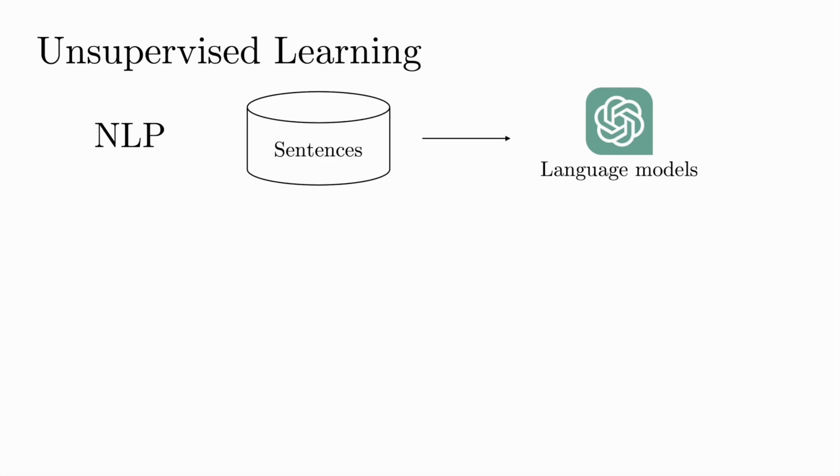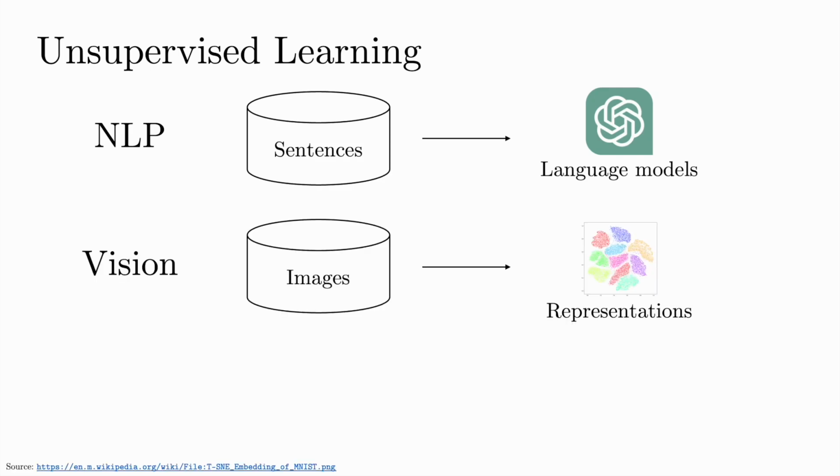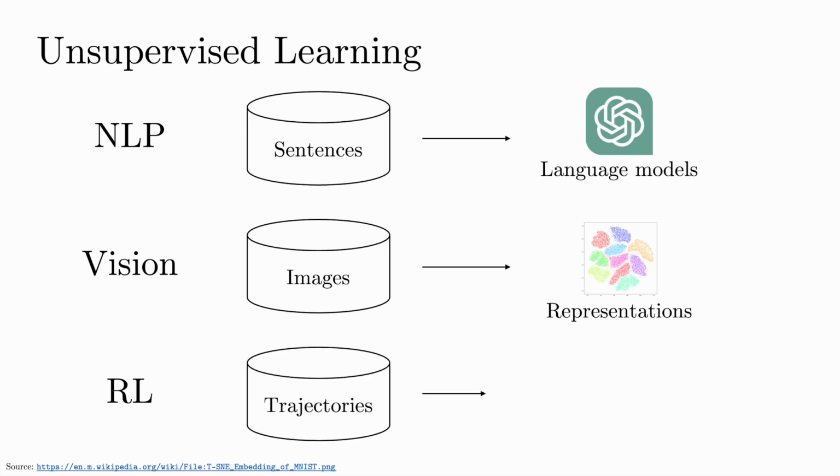Unsupervised or semi-supervised learning has recently been shown to be very effective and scalable, like language models in NLP and representation learning in computer vision. Then what would be an analogous way to leverage a large amount of unlabeled trajectory data in robotics or reinforcement learning? We believe offline goal-conditioned RL is one such way, because it provides a way to learn a variety of useful goal-reaching behaviors without any reward labels or additional environment interactions.